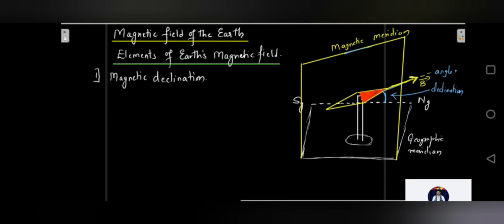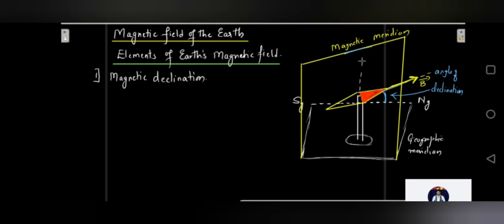To determine the magnetic declination at a particular place, you have to set up the compass needle such that it freely rotates in the horizontal plane about the vertical axis. I'll mark the vertical axis for you.